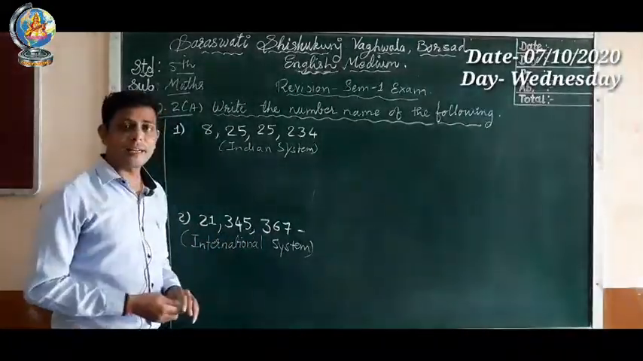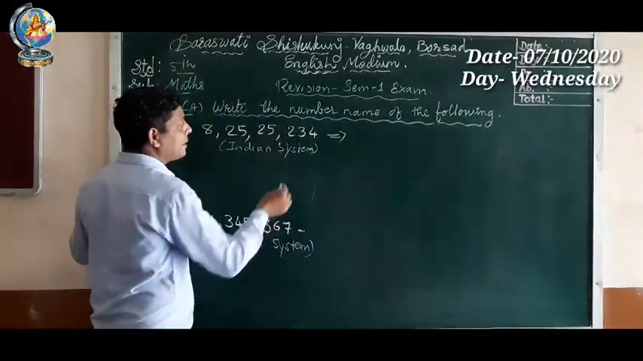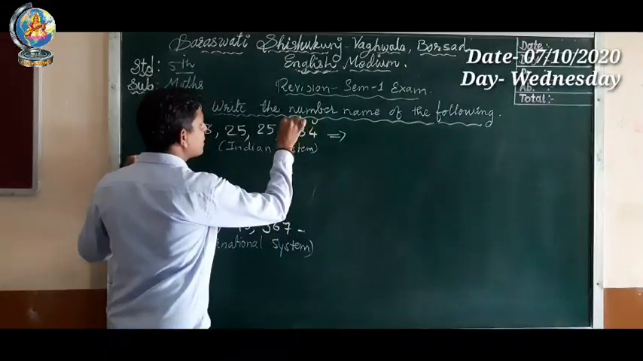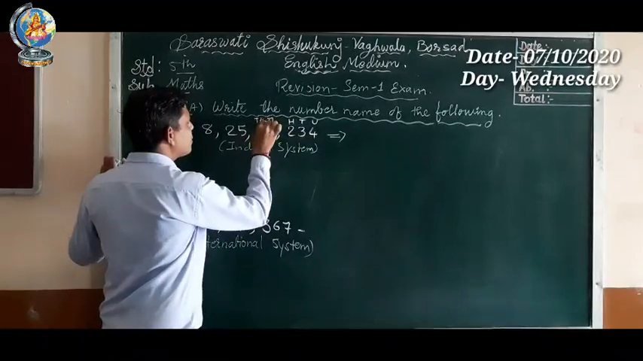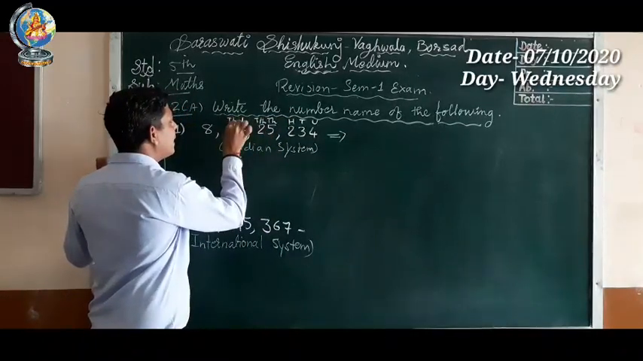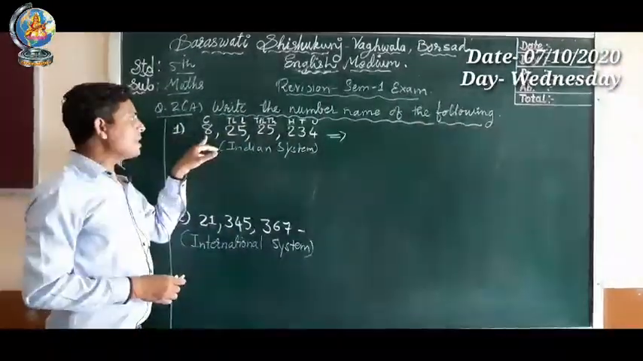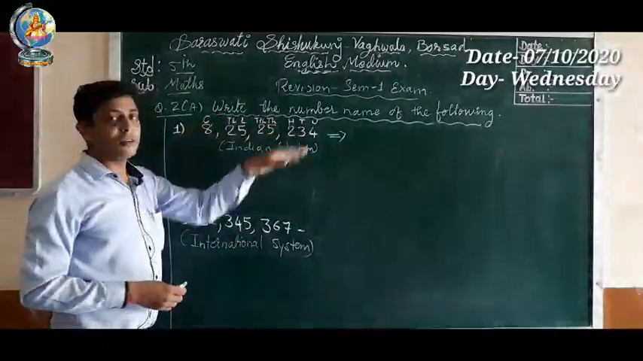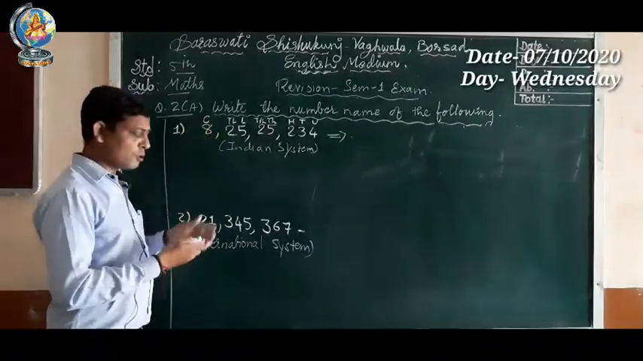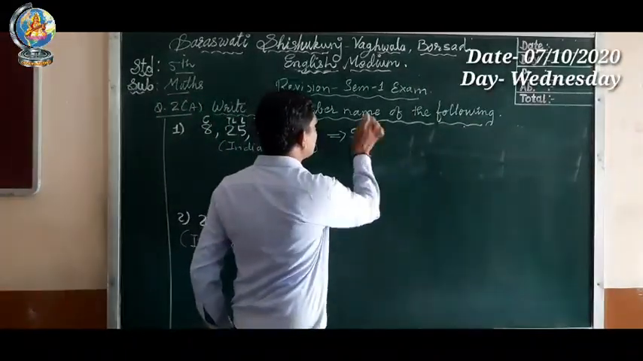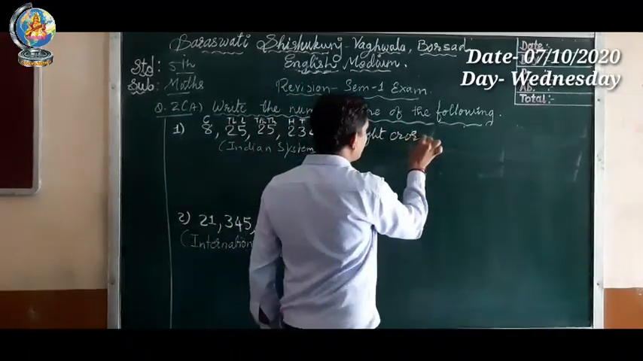Okay, so let's write the number name. So we will write here unit place, 10 place, 100 place, then 1000 place, 10,000 place, lakh, 10 lakh and crore. This is the place value of the given number which I have written on the upper side. So here 8 is on which place? Crore. So we can write 8 crore.